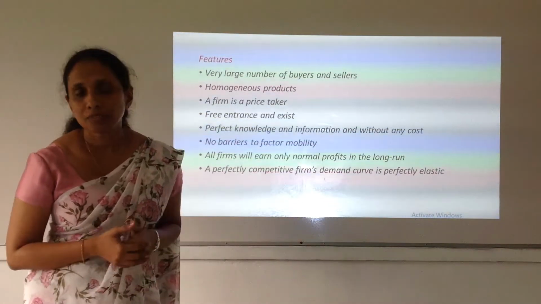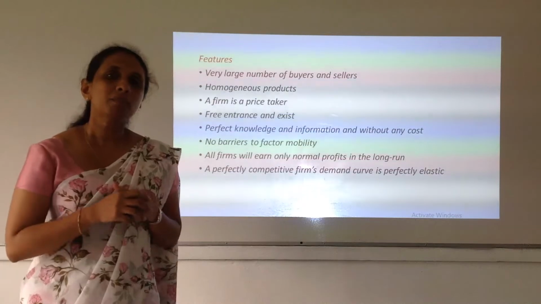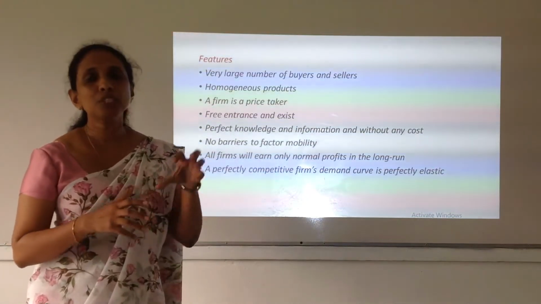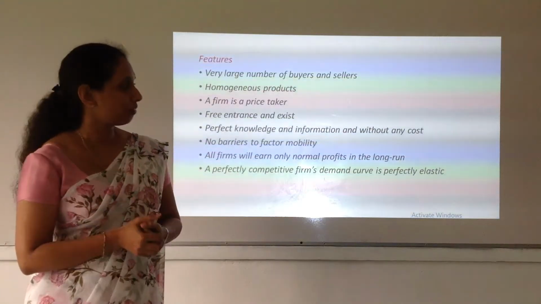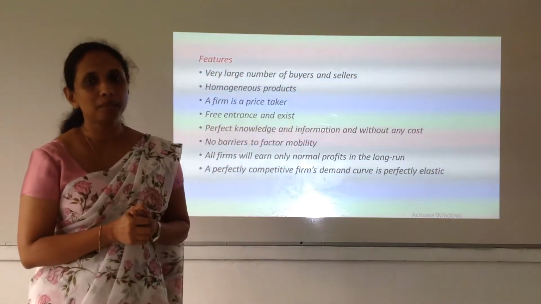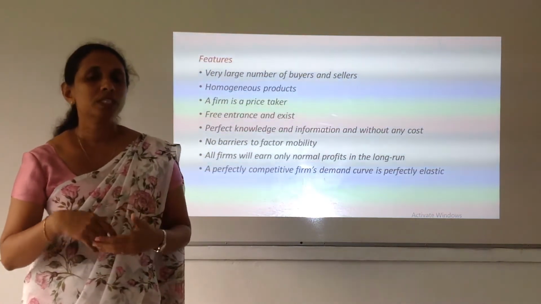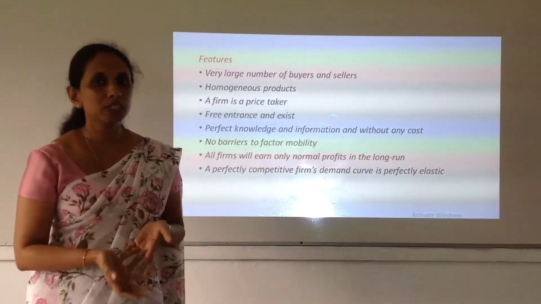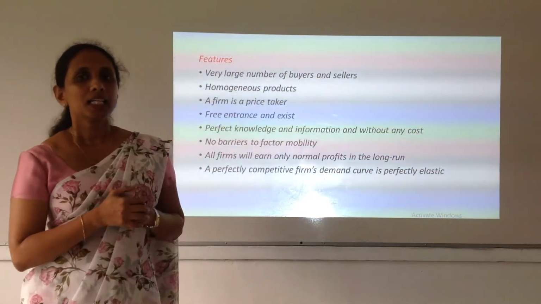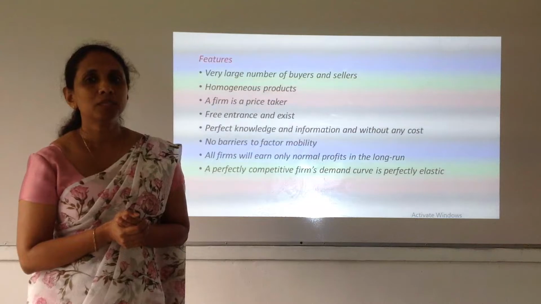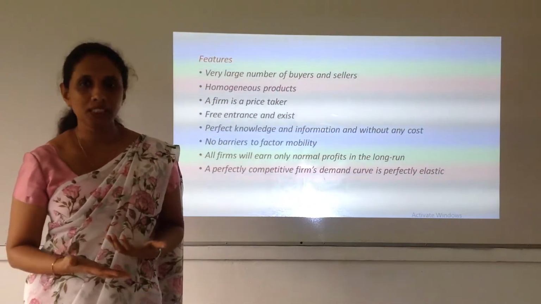So what happens if there are a huge number of firms in a market? An individual firm will get only a negligible portion of the total market supply, because there are very large number of firms producing the same kind of goods to this market. So an individual firm will possess either no power in this market.